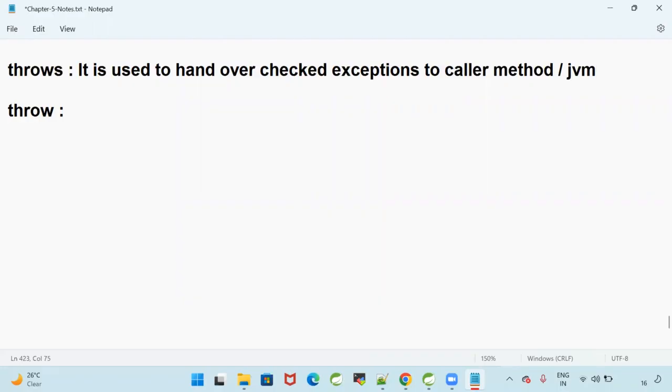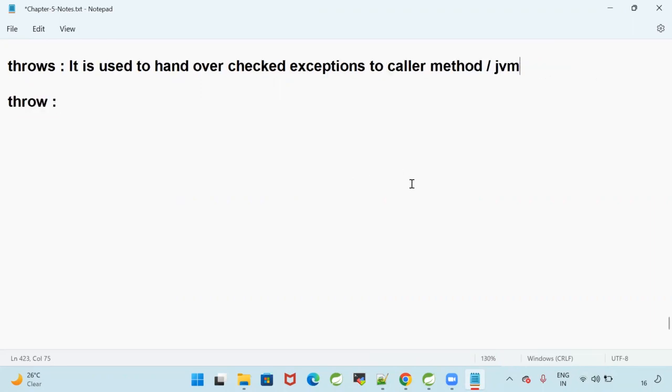What is a checked exception? The exception which is identified at compile time is called a checked exception. Any exception which can be identified by our compiler is called a checked exception.